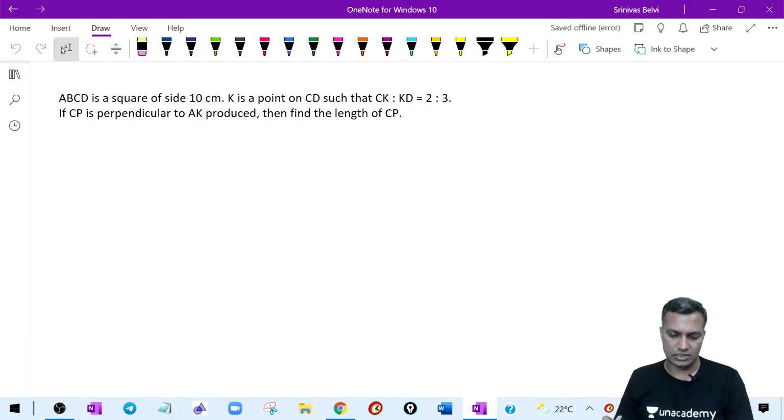You guys can take it as homework and try to work it out. Find the length of CP. Please draw the diagram and then try to work it out. Maybe I will take this particular question tomorrow. By now you should have been equipped to handle this.